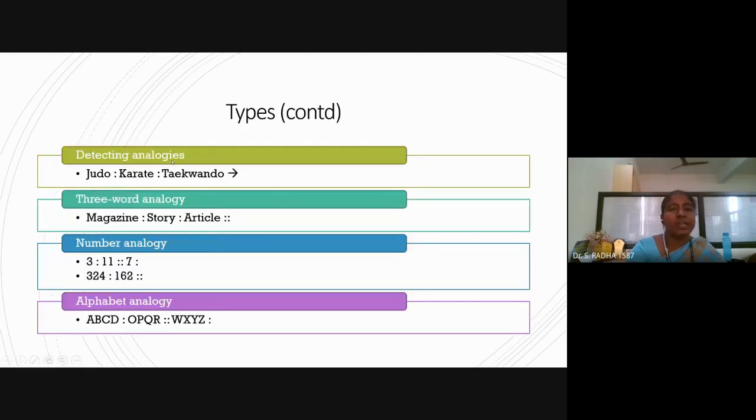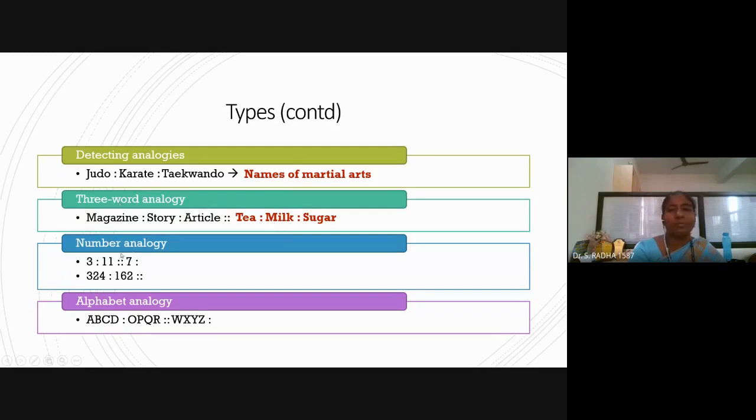Next, detecting analogies: judo, karate, and the other thing, all these are names of martial arts. 3-word analogy: magazine, story, article, a similar thing. This need not be the only answer. You can give any number of answers, provided in the multiple choice, if this is available and other options are not suitable, then you can select this. Such things can very rarely be asked in the examination because it is difficult. There may be a number of answers for this 3-word analogy.